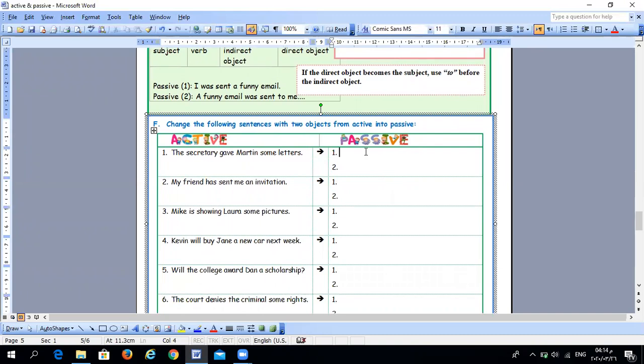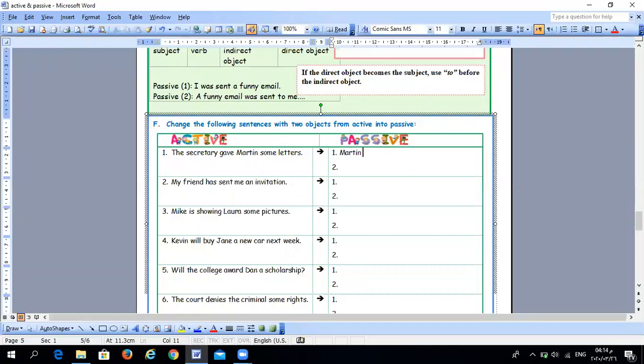The secretary gave Martin some letters. Here, as you notice, we have the secretary is the subject, gave is verb 2, Martin as the first object, it's the indirect object, some letters is the direct object, and it's object 2. Let's start with Martin, and we will say Martin.